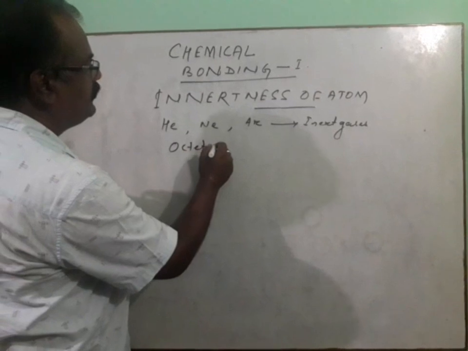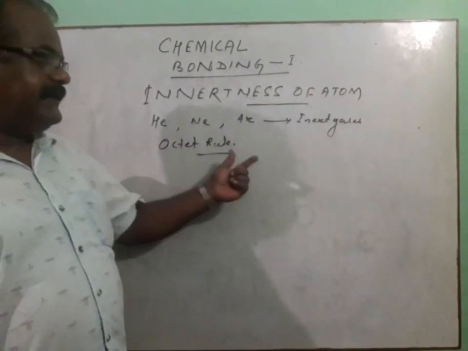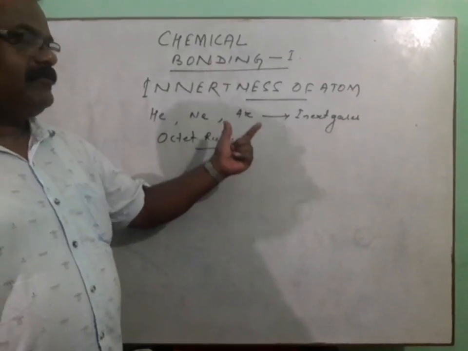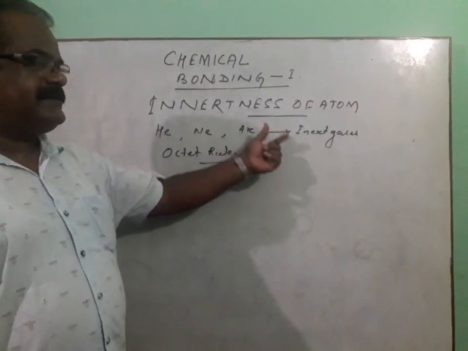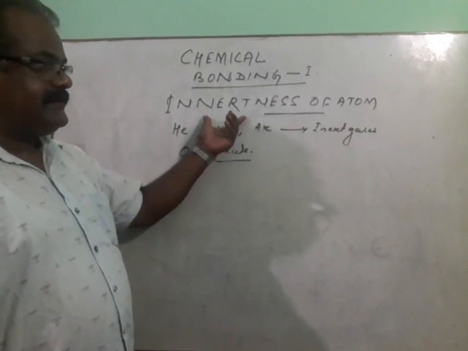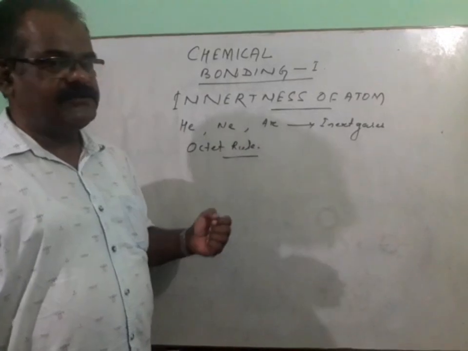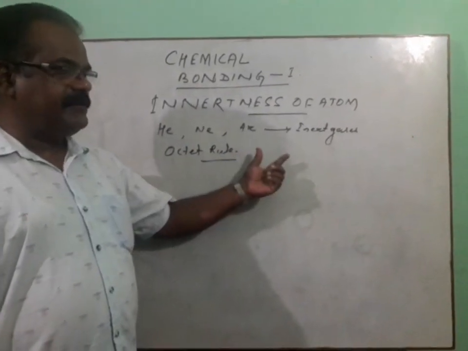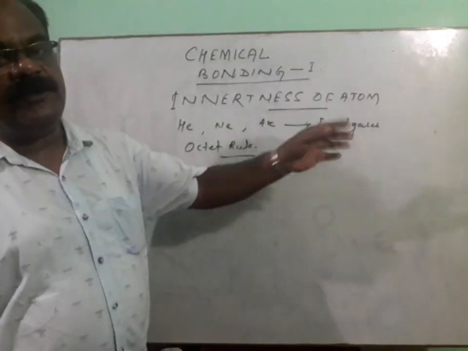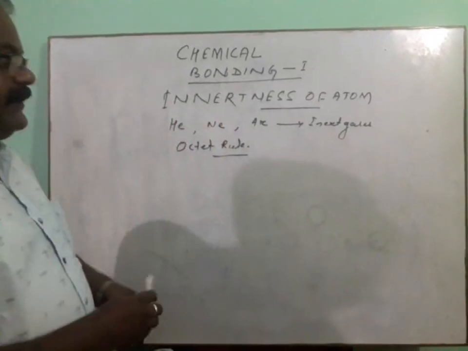This gives another concept, the octet rule. According to the octet rule, possession of 8 electrons in the valence shell provides the maximum stability to an atom, and in such cases atoms exist independently. But this is only in the case of inert gases or noble gases. Except for the inert gases, all other elements do not exist independently as atoms; rather they exist in the molecular form.